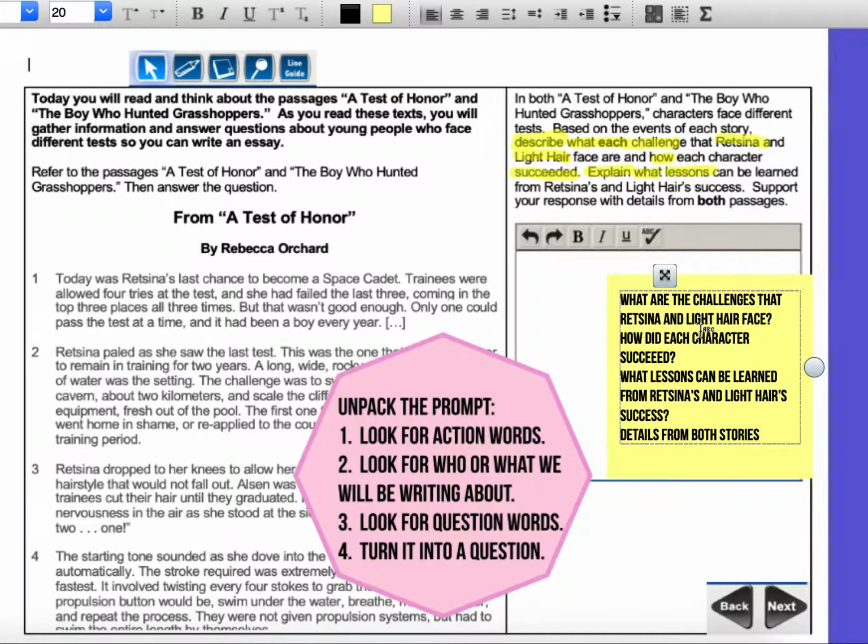Now that I have this sticky note, I know when I start reading that I need to pay attention to the challenges they face from each one. How do they succeed or overcome those challenges? And what kind of lesson can be learned from their challenges and how they dealt with them. And I need to make sure when I do write my essay that I have details in each.